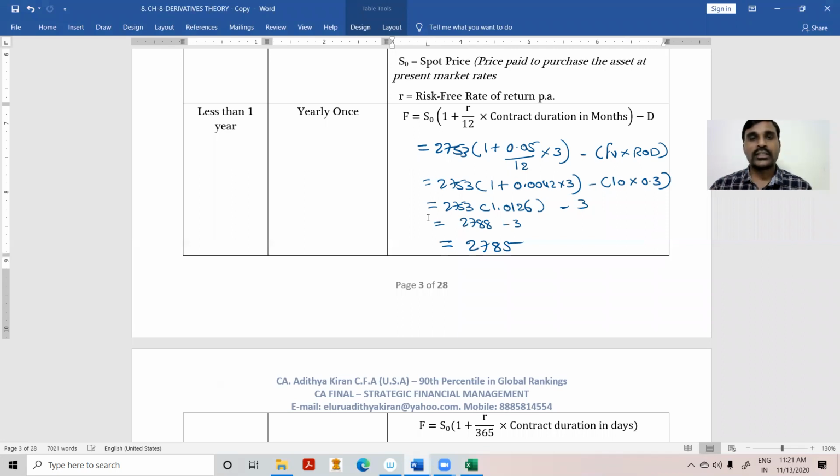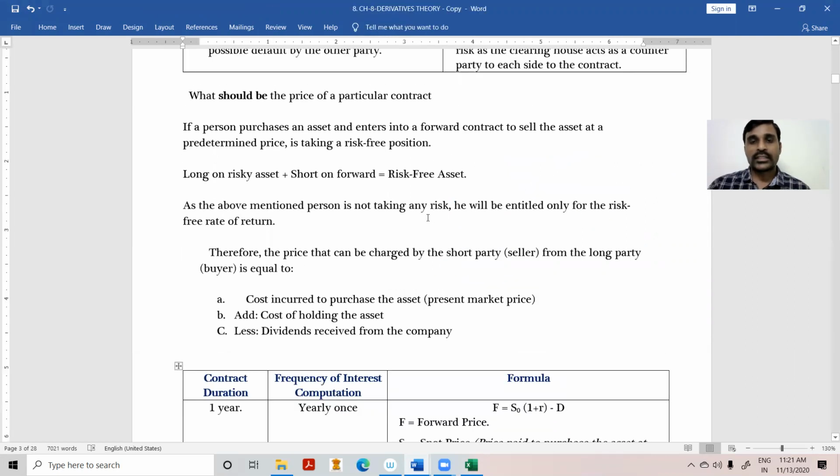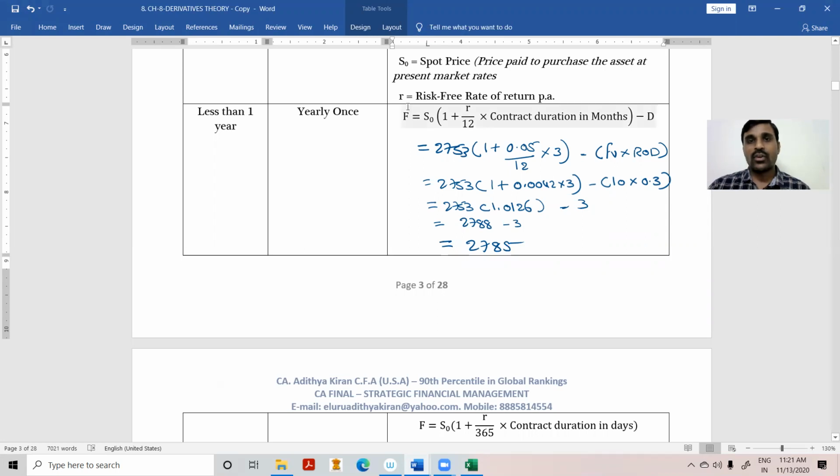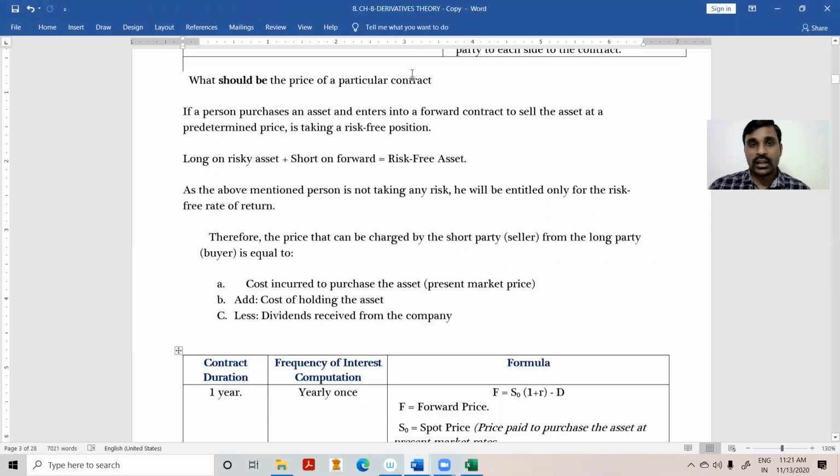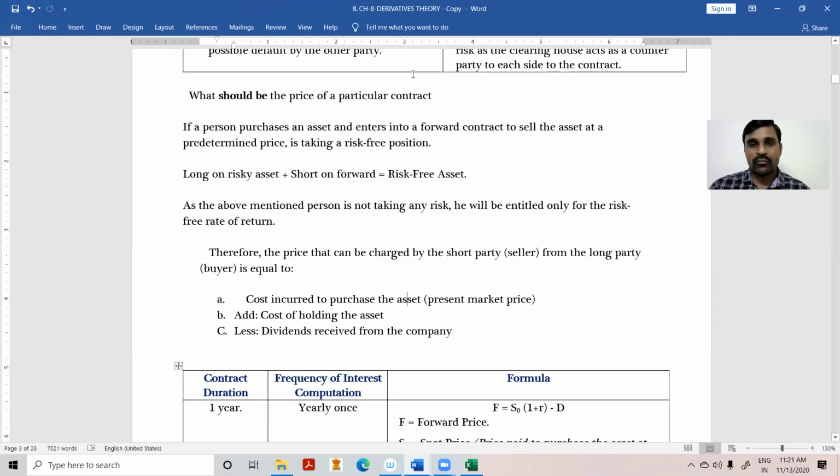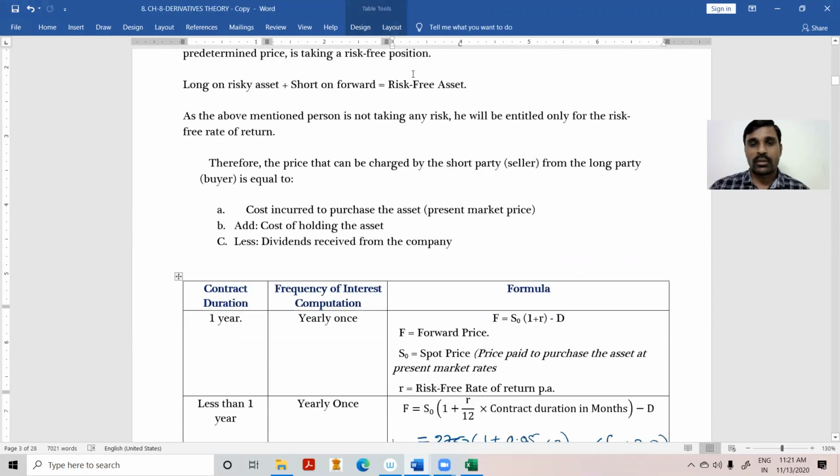My contract duration is less than 1 year, and the periodicity of interest computation is yearly, so we'll get the same amount. So this is 2785. Next, this is yearly computation. Now we'll look at one more problem where the contract duration is 1 year. This is the traditional format, the traditional formula.